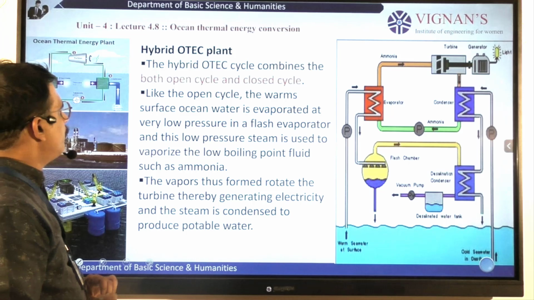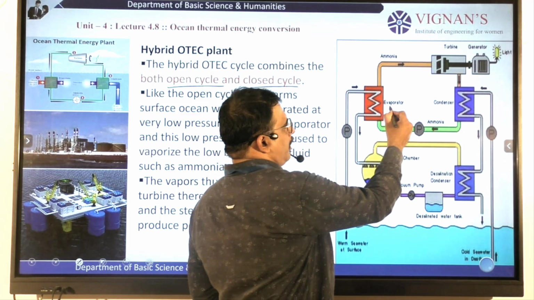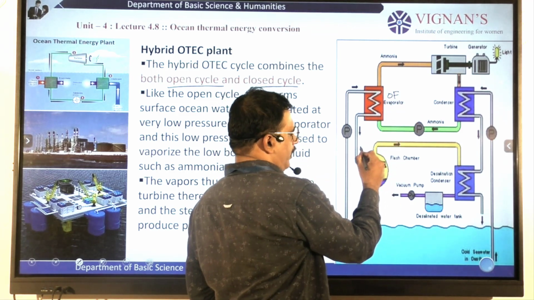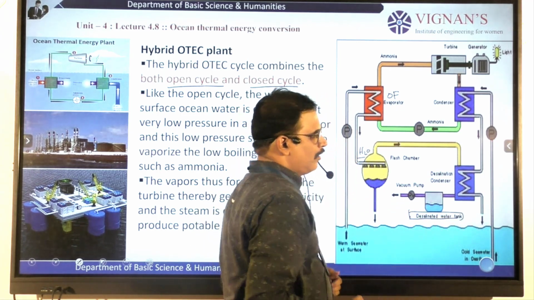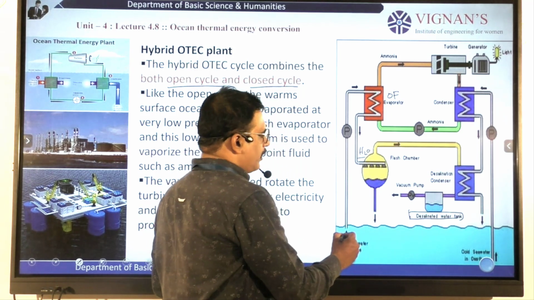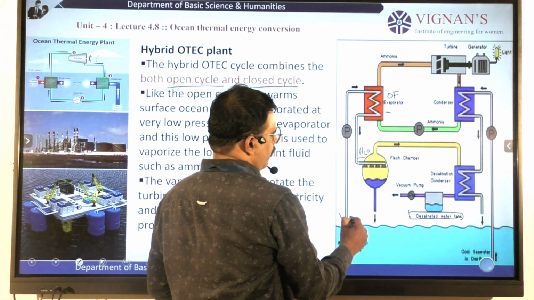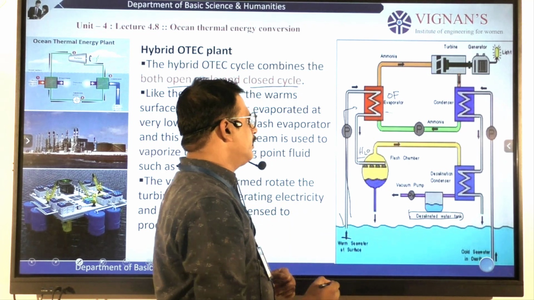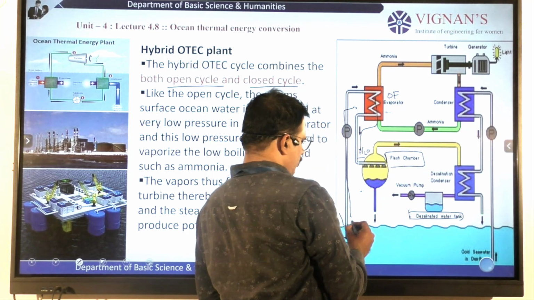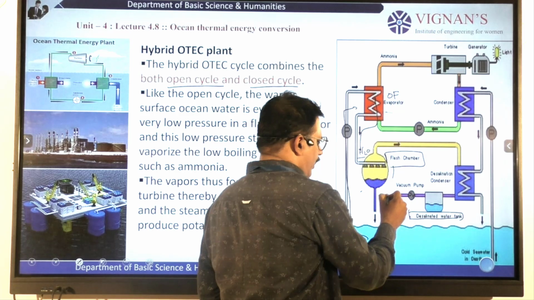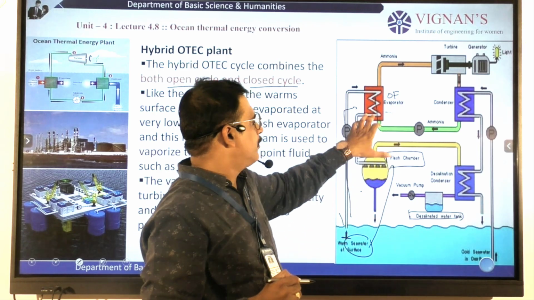And the third one is a mixture of both open and closed cycle. Here an organic fluid will be implemented, and water also comes outside as desalinated water. Warm sea water is taken and enters into the evaporator, and from here the water comes out into the flash chamber. So sea water enters into the flash chamber through the evaporator.